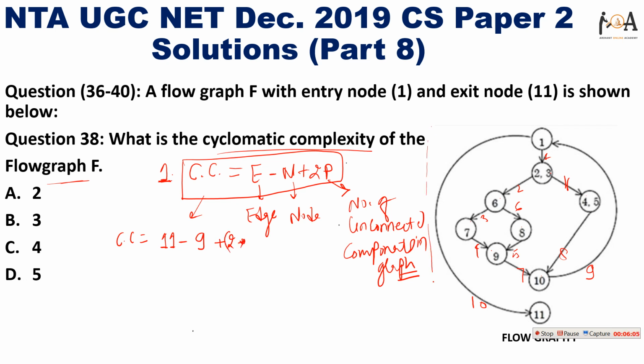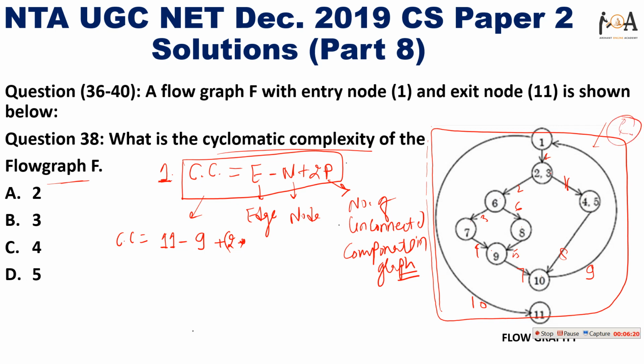So here if you will see, this is a complete flow graph, then number of unconnected component is only one, means this graph itself, we have to place it under a connected component, because it is only one component. Suppose one more graph should be there, then number of connected components should be 2, but here only one connected component is there, right? So 2 multiply with 1, so 11 minus 9, that is 2, plus 2 equals to 4. So the cyclomatic complexity of this graph is 4.